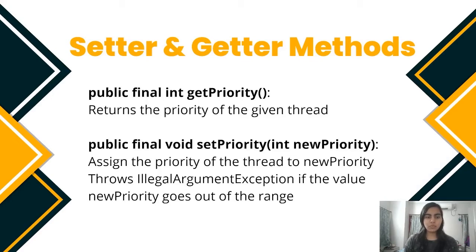Public final void setPriority(int newPriority). The setPriority method updates or assigns the priority of the thread to the new priority. The method throws IllegalArgumentException if the value of newPriority goes out of the range, which is 1 minimum or 10 maximum.